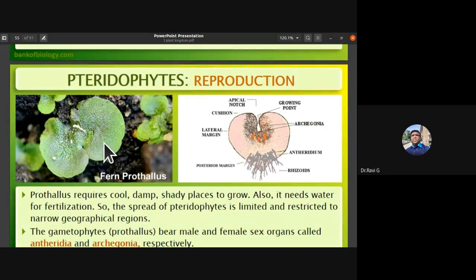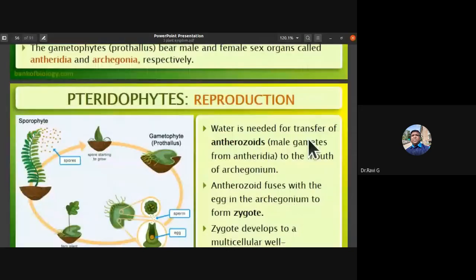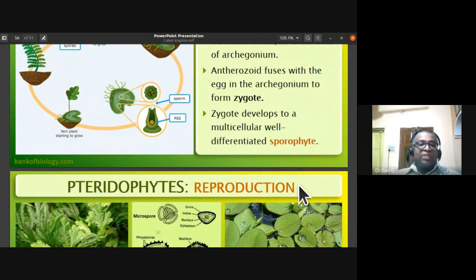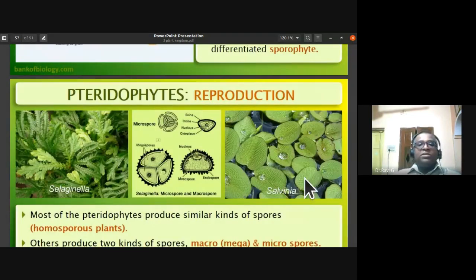The gametophytes or prothallus bear male and female sex organs called antheridia and archegonia respectively. You can see here antheridia and archegonia are present on this prothallus, the gametophytic plant body. Water is needed for transfer of antherozoids. Once they are transferred to the mouth of the archegonium, they fuse, and within the archegonium the zygote is formed. The zygote develops to form a multicellular, well-differentiated sporophyte, the sporophytic plant body. You can notice here Salvinia, which is an aquatic fern, and Selaginella.